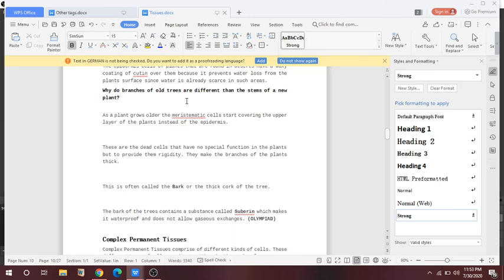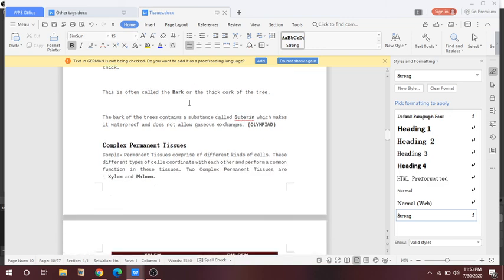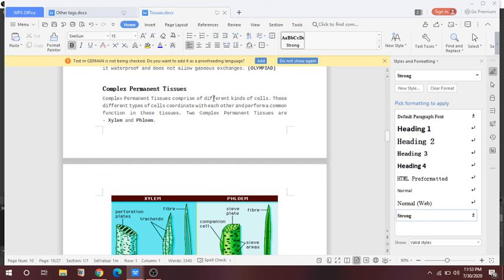Why do branches of old trees differ from the stem of a new plant? So this is also something I took from some source.